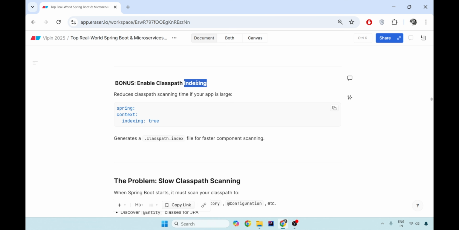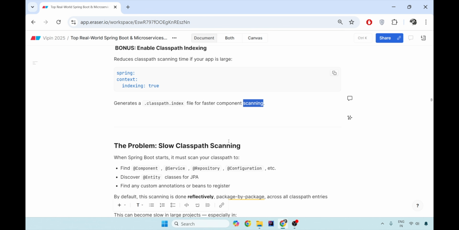What if I say you can do it at the compile time itself? That is the problem which is solved by enabling the classpath index, which internally generates a classpath.index file for faster component scanning. So if I give you the list of all the files that go here, you will be able to get a bean, and you just have to instantiate it at runtime. Then your scanning part is completely removed from the initial setup.